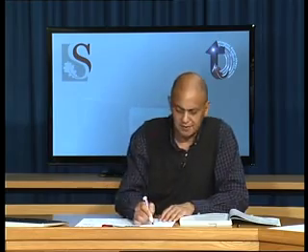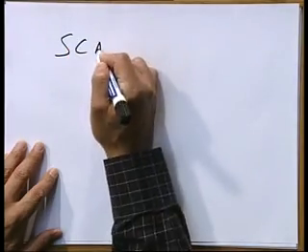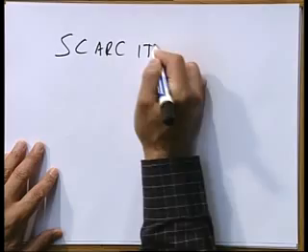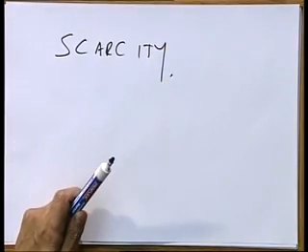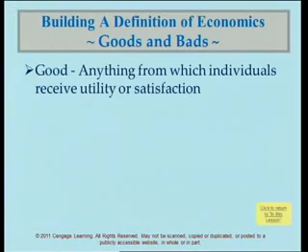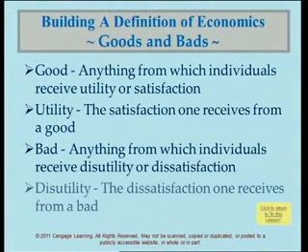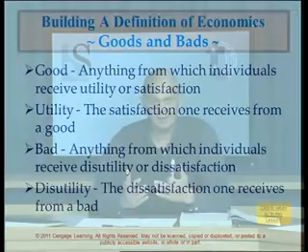So the first concept that we look at, basically we look at what economics is about: scarcity, the science of scarcity. And if you look at your slides also, we've got unlimited wants and we've got limited resources. So we need resources, we need goods to satisfy our wants, and we say then that goods have got utility.